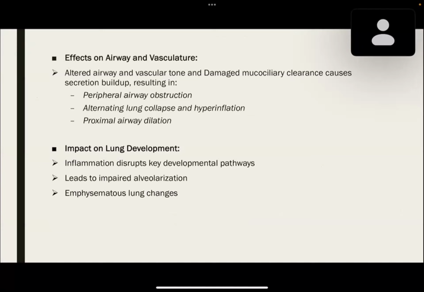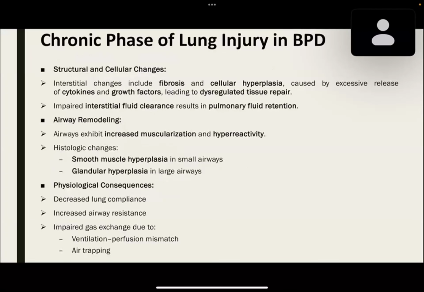There is inflammation which disrupts key developmental pathways, leading to impaired alveolarization and emphysematous lung changes. Now, in the chronic phase of lung injury, the structural and cellular changes seen are interstitial changes, which include fibrosis and cellular hyperplasia caused by excessive release of cytokines and growth factors, leading to dysregulated tissue repair.